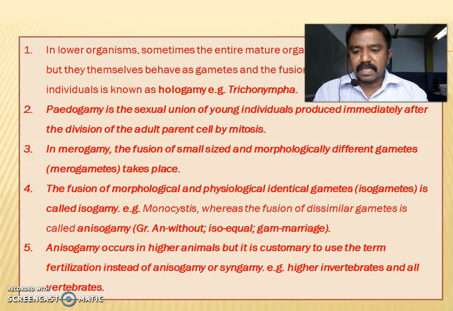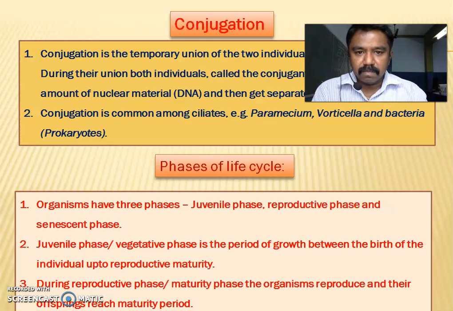Next, we will discuss anisogamy. Anisogamy occurs in higher animals, but it is customary to use the term fertilization instead of anisogamy or syngamy. Examples: higher invertebrates and all vertebrates.